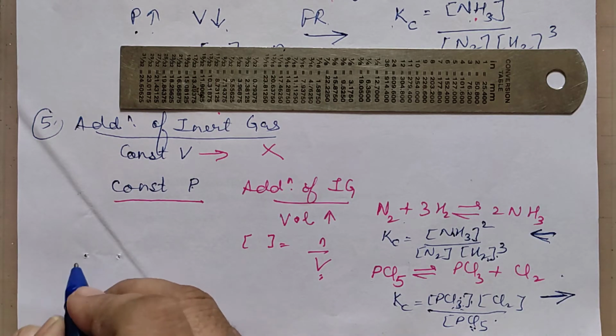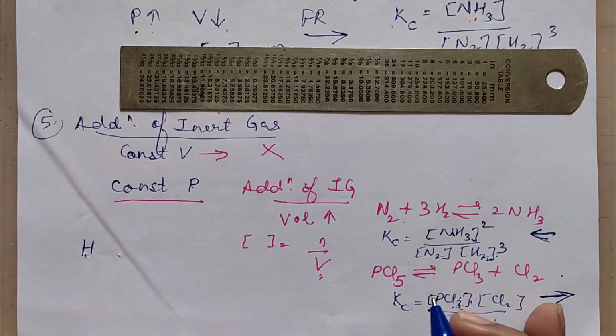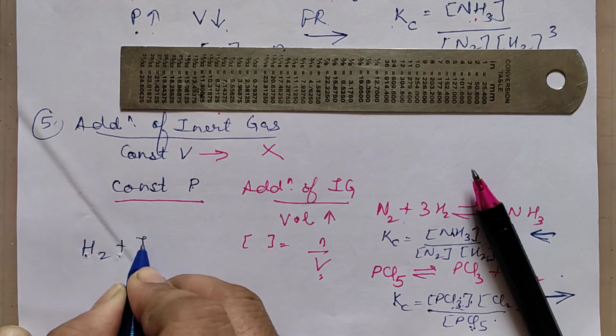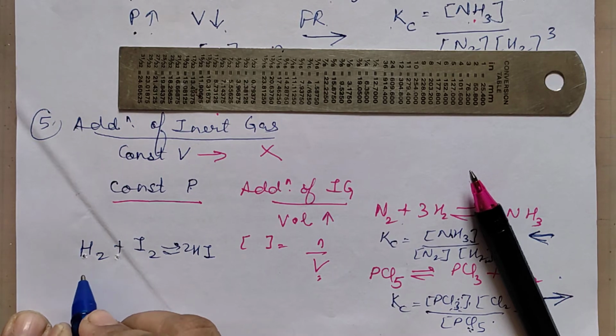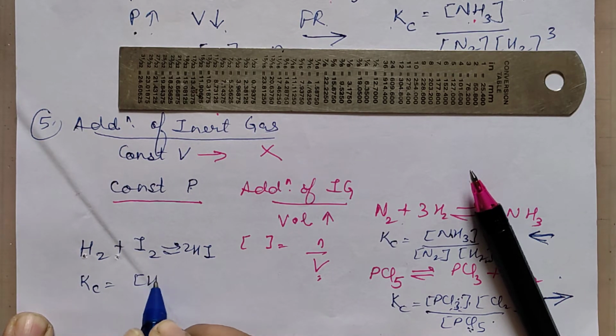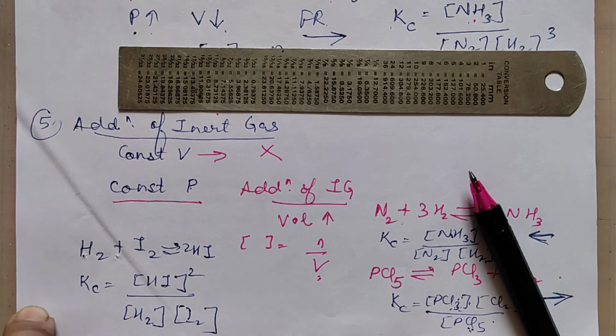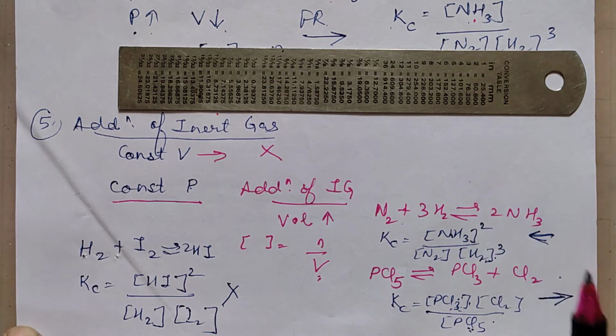Now, what if I take this expression, H2 plus I2 forming 2HI? Let us write the Kc expression. The Kc expression will be concentration of HI to the power 2 by concentration of H2 into concentration of I2. There are the same number of moles in the numerator as well as the denominator. In such cases, there is no change in number of moles, which means there will be no effect of the addition of inert gas. Okay, so I hope this point is clear.